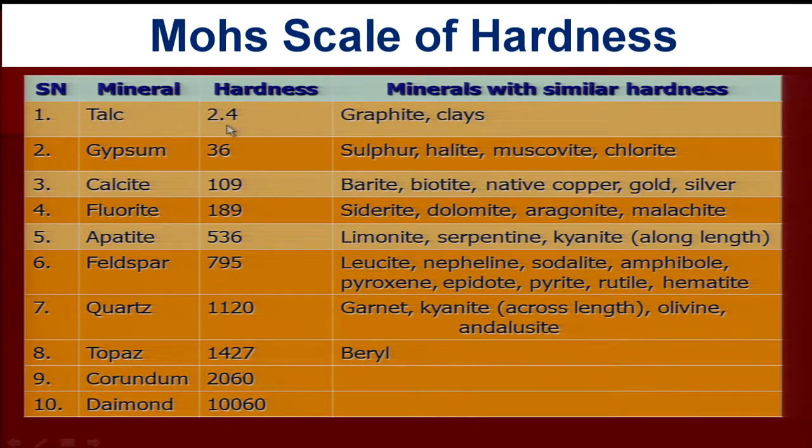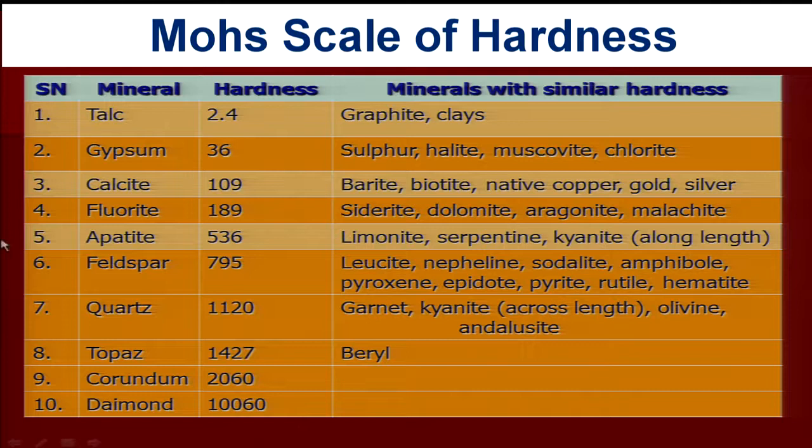It is a very soft material, and minerals commonly found in nature, graphite and clays, may show hardness around 1. The second important mineral is gypsum. The third one is calcite, then apatite, feldspar, quartz, topaz, corundum and diamond. Diamond is the hardest mineral found in nature.